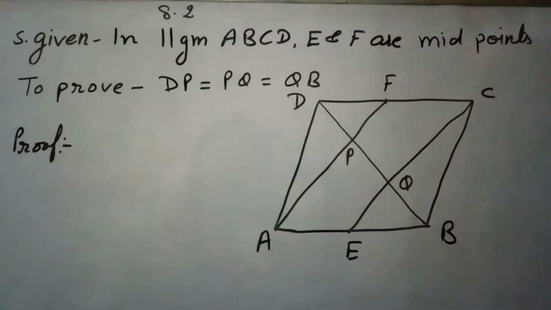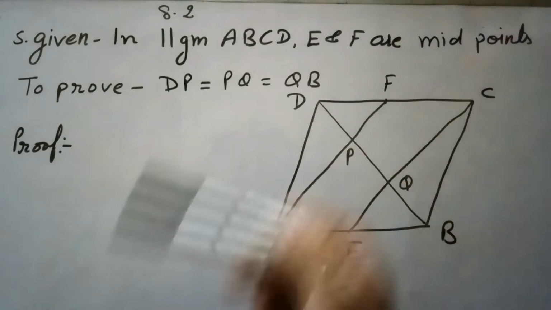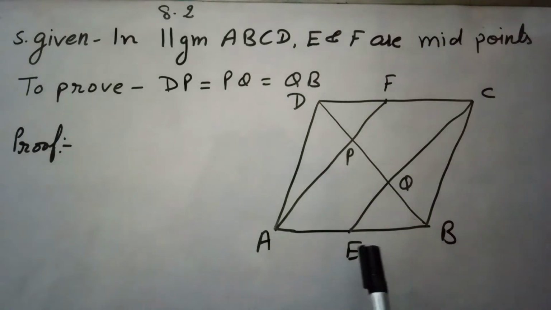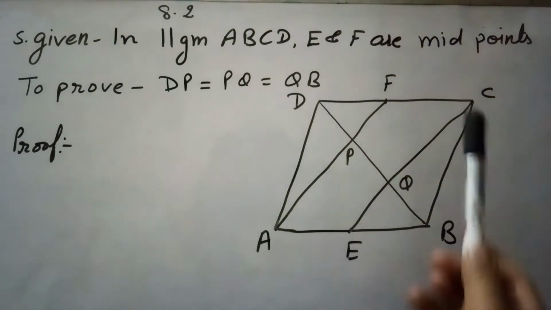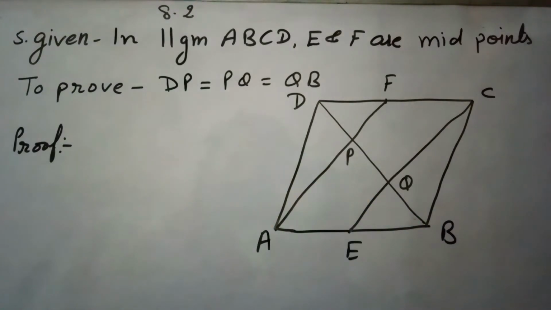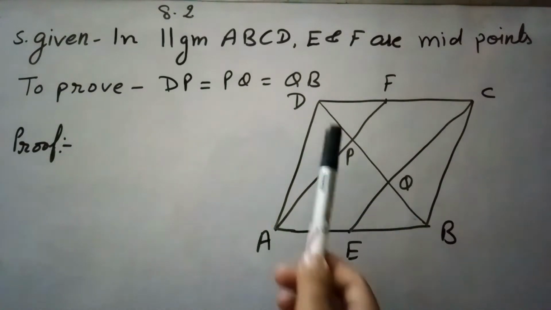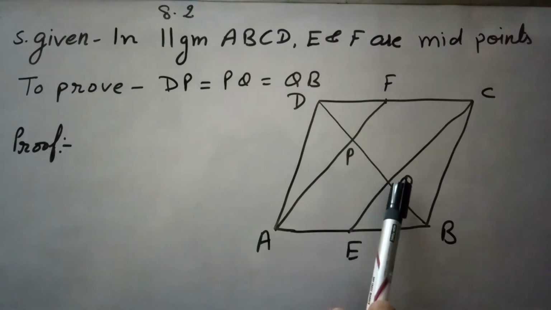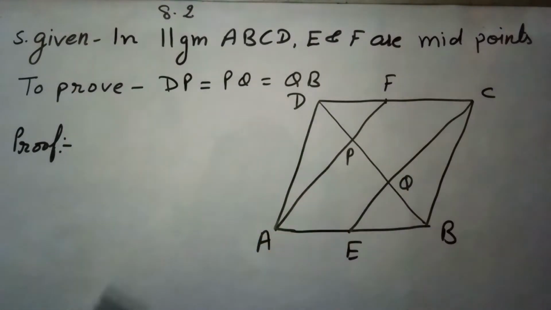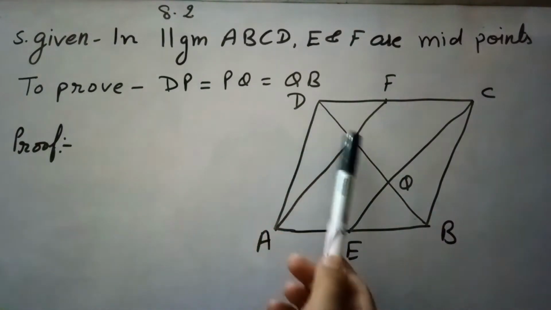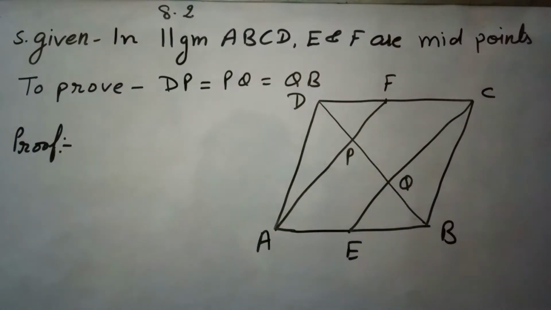In this question, it is given that ABCD is a parallelogram. E and F are the midpoints of sides AB and CD. And we have to prove that P and Q trisect this diagonal, meaning DP equals PQ equals QB. So for this, first of all, we will prove that this quadrilateral